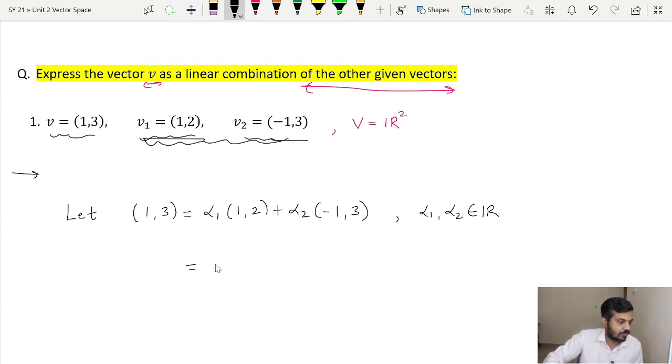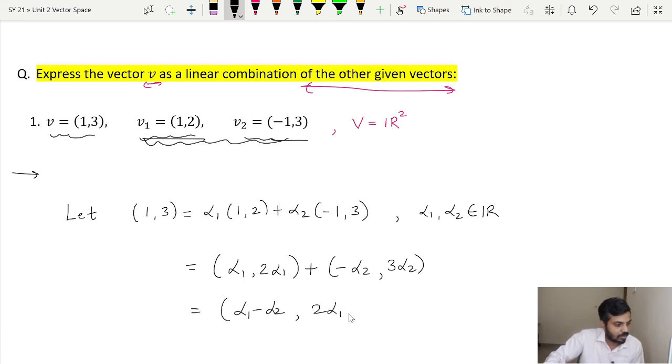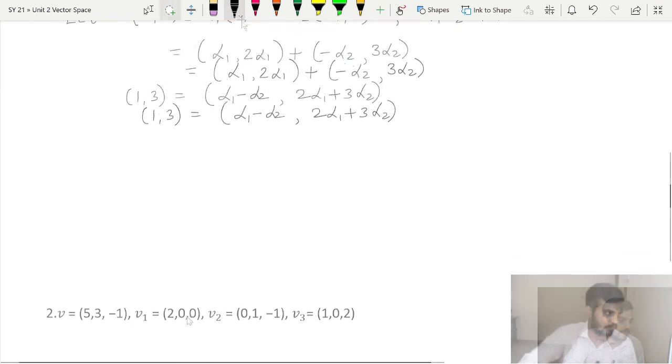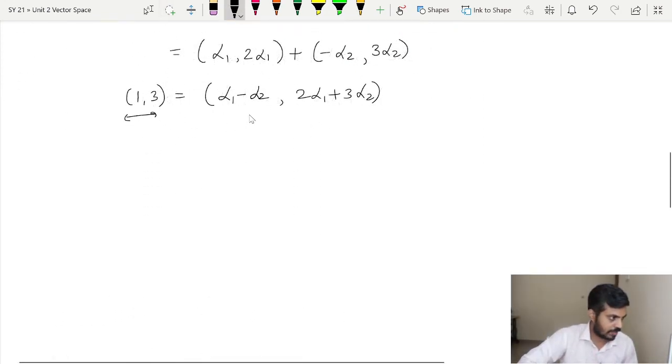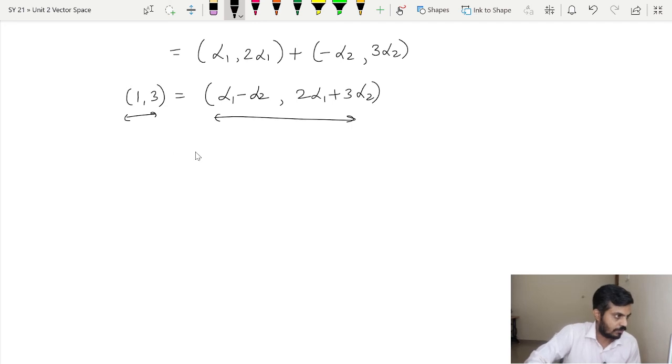So this is equal to, after simplifying, you will get (alpha 1, 2 alpha 1) plus (minus alpha 2, 3 alpha 2), and this will be equal to (alpha 1 minus alpha 2, 2 alpha 1 plus 3 alpha 2), and on the left hand side we are having (1, 3). Now simply by comparing, after comparing the left hand side and right hand side, what we will get? Therefore alpha 1 minus alpha 2 will be 1 and 2 alpha 1 plus 3 alpha 2 will be 3.